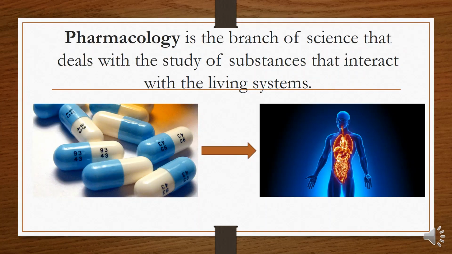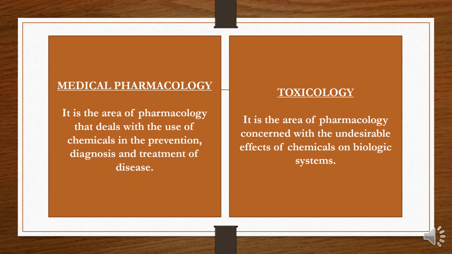Pharmacology is the branch of science that deals with the study of substances that interact with the living systems. Substances here means any drug or the chemical. So it is also referred to as how the drugs work in the body, that is the drug actions. So it has two main areas, medical pharmacology and toxicology.